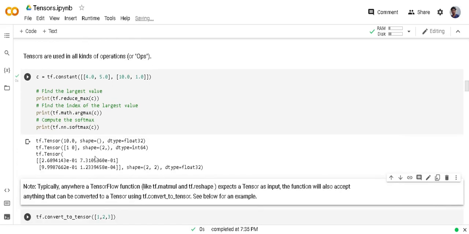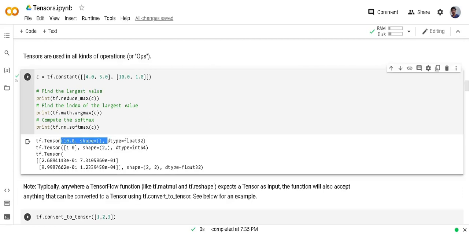Now you can see each output. The first one is showing the maximum element, and in tensor C, the maximum element is 10. The index of the maximum element 10 is second row and 0th column.